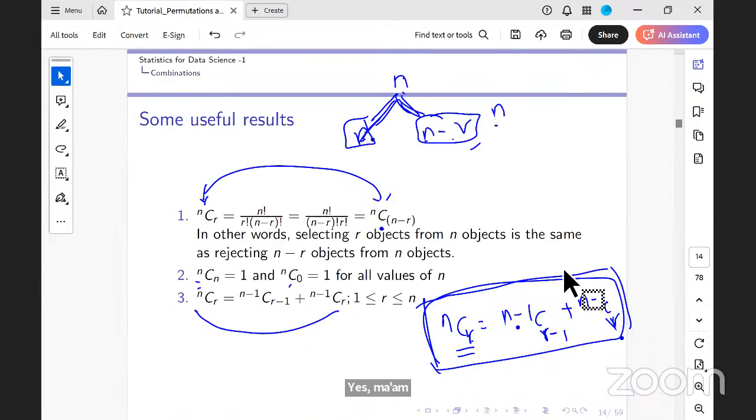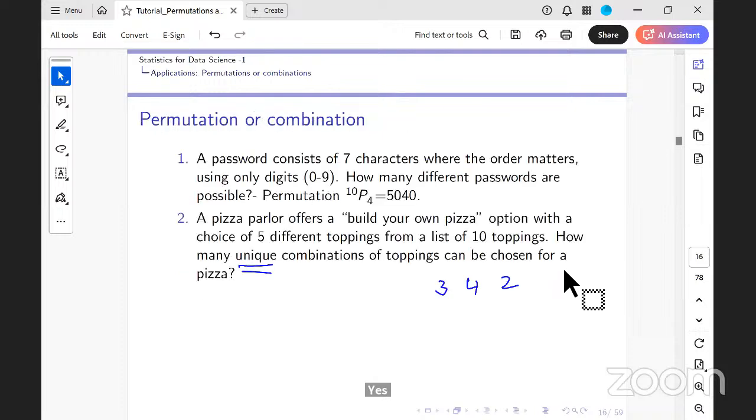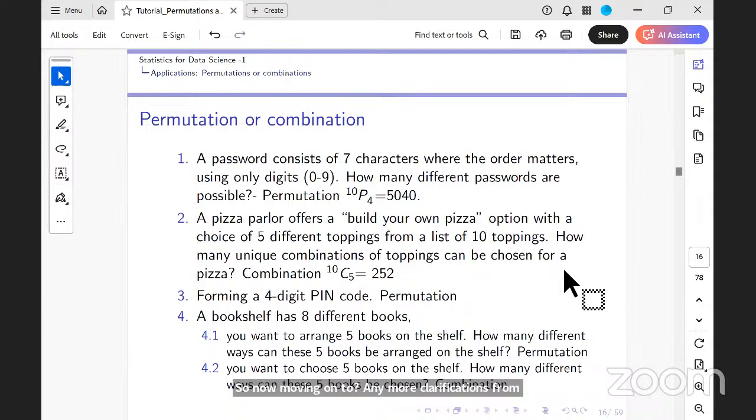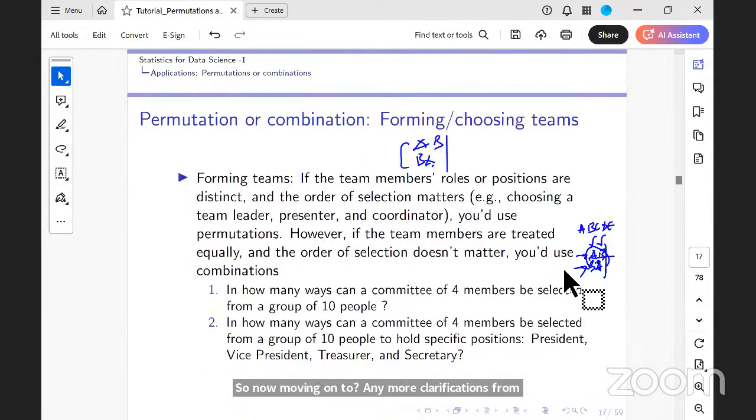So now, moving on, any more clarifications from the permutation and combination part? Yeah, go ahead. Ma'am, how to identify in a given scenario whether clockwise and anti-clockwise are the same or different?